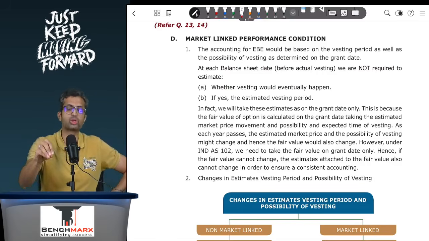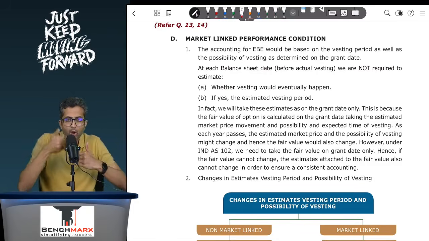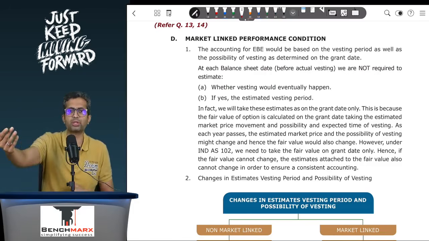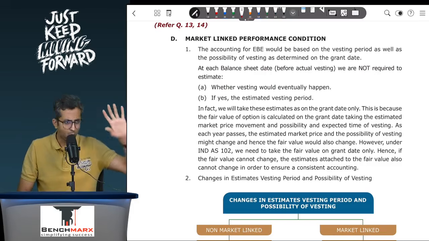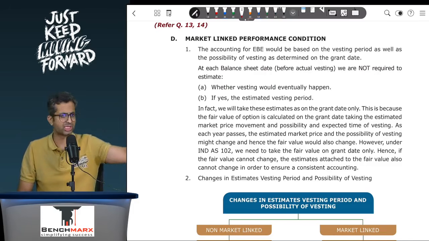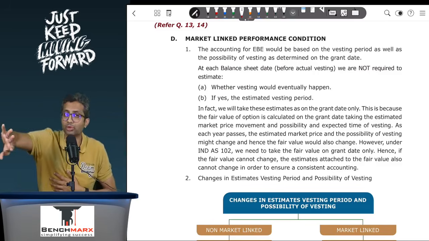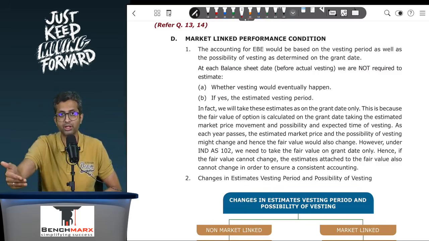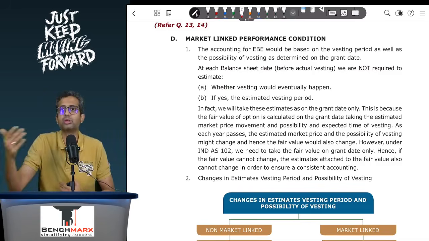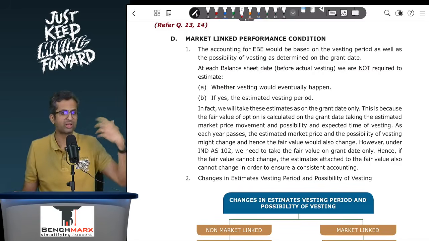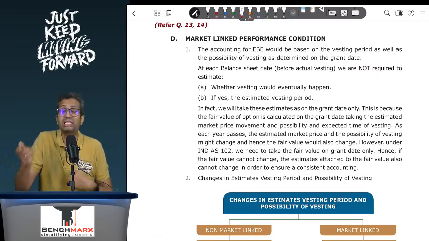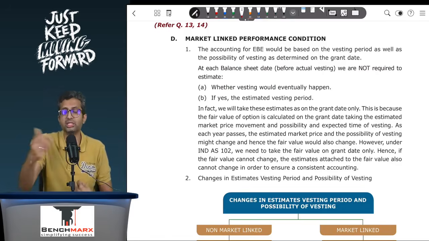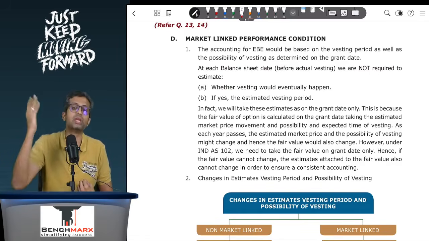Now, if actual vesting happens in a period shorter, so you estimated the vesting to happen in 4 years, actual vesting happened in 3 years. Now, earlier, on the grant date, if I expected the vesting period to be 4 years, I will do the EB working as 1/4, then 2/4. Ideally, then I should do in the third year as 3/4. But in the third year, if actual vesting has happened, I can't do 3/4 and then in the fourth year do 4/4, because for all you know, the shares are vested, employees have received. For all you know, employees might also leave the company. And hence, in the year of actual vesting, if it is shorter than the estimated vesting period, then whatever is the remaining EB will be recorded.